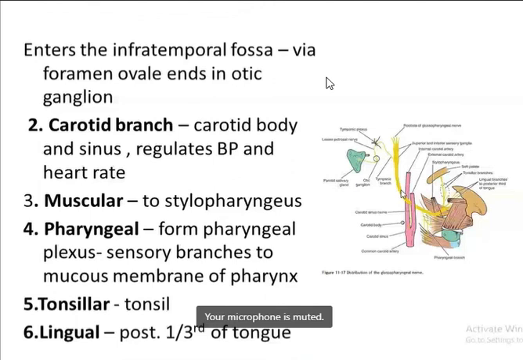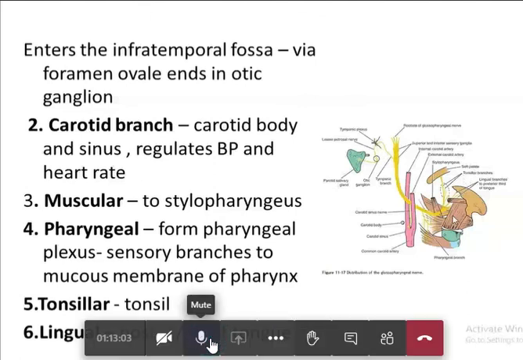Then the pharyngeal plexus, I've already told, supplies the mucous membrane of the pharynx. Then it also gives rise to tonsillar branches to supply the tonsil, and the lingual branches to supply the posterior 1/3 of the tongue, whereas the anterior 2/3 of the tongue is supplied by which nerve? The anterior 2/3 is supplied by which nerve?